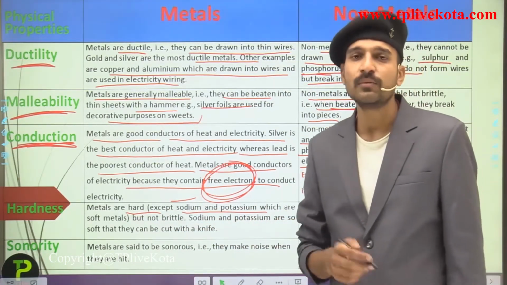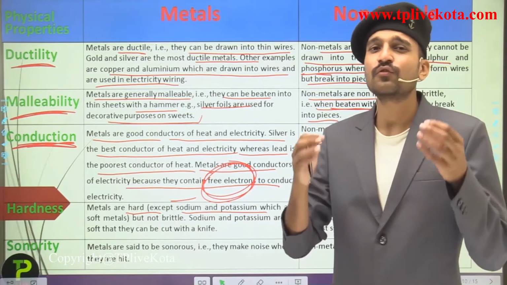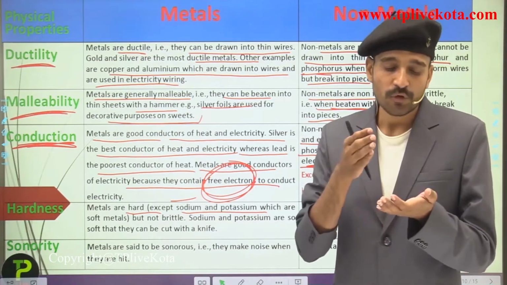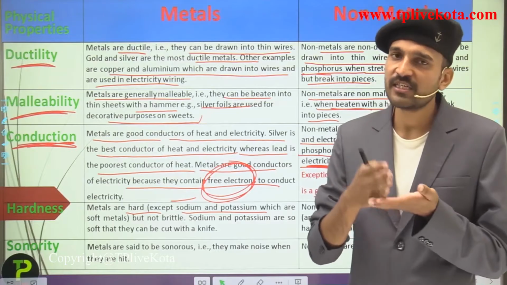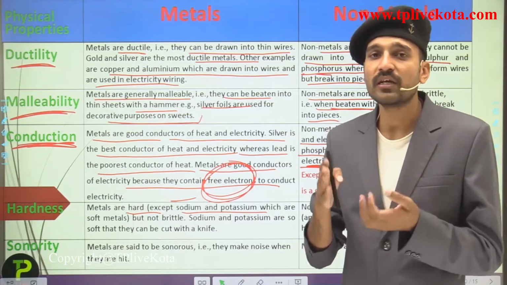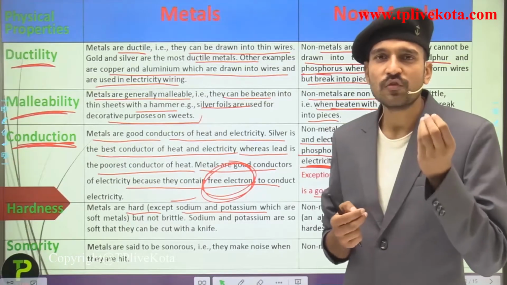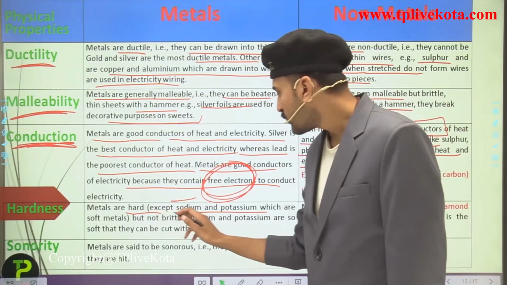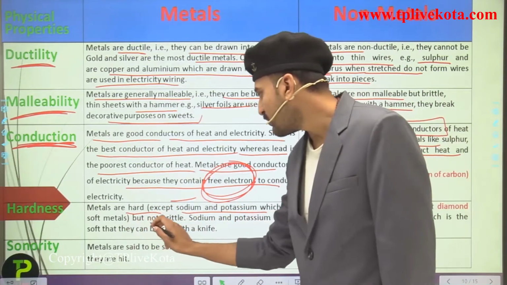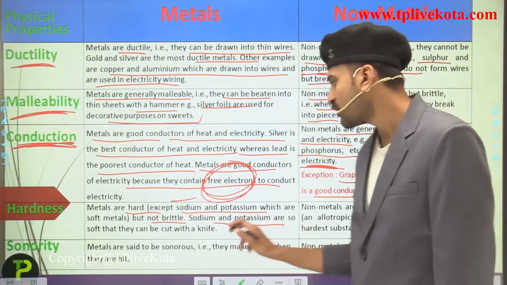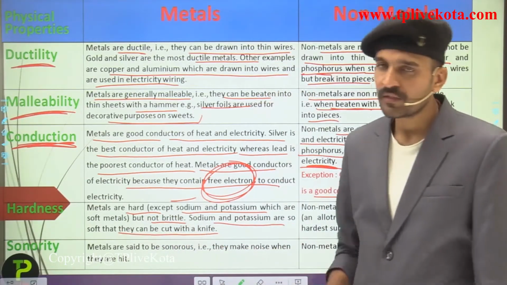Sodium and potassium are also metals, and they are so soft that they can be cut with a knife, that is, a kitchen knife. By using a kitchen knife you can cut sodium, potassium and lithium metal, they are so soft. So sodium and potassium are soft metals but are not brittle; they are so soft that they can be cut with a knife.